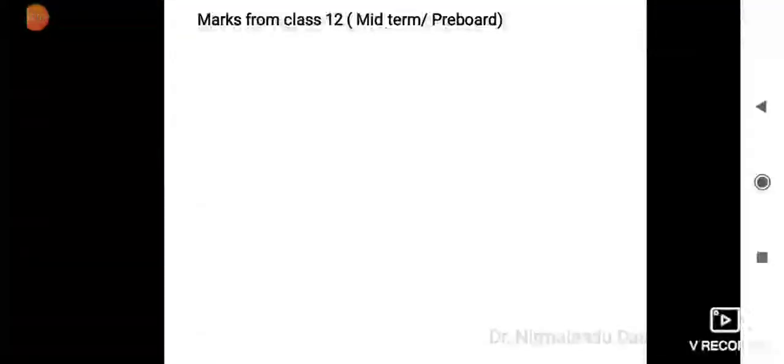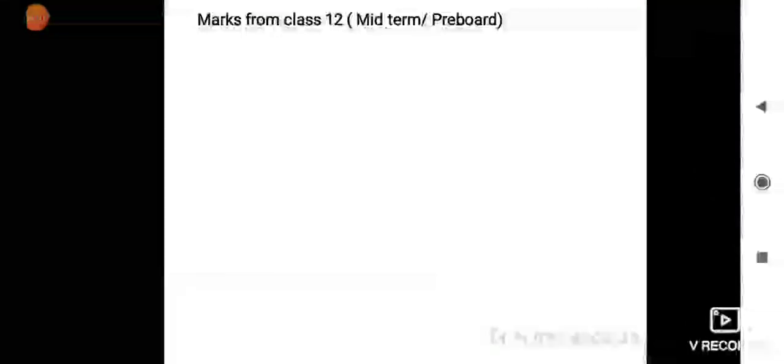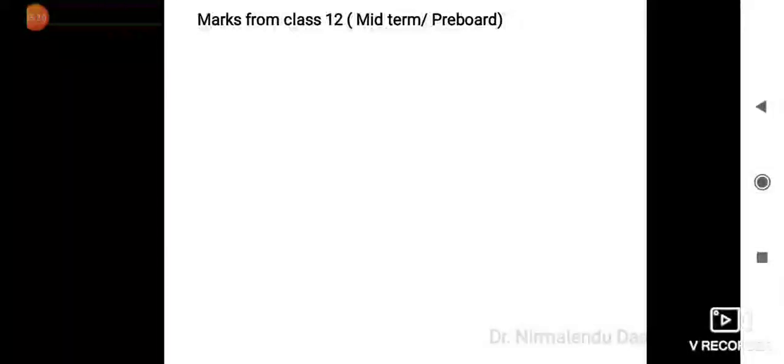Next, marks from class 12. Marks from class 12 may be taken from the midterm or from the pre-board, or the average of midterm and pre-board can also be taken, but it depends on the institution.